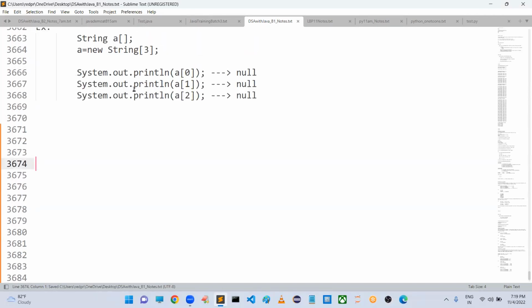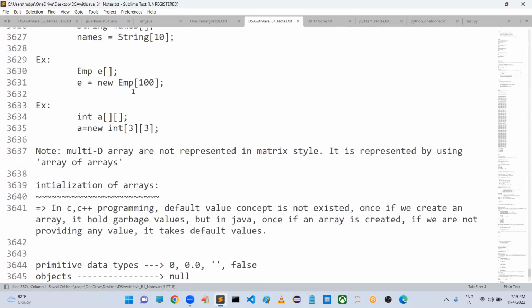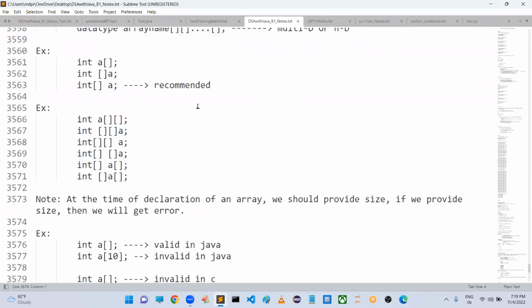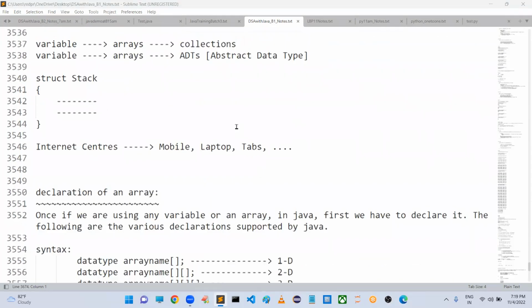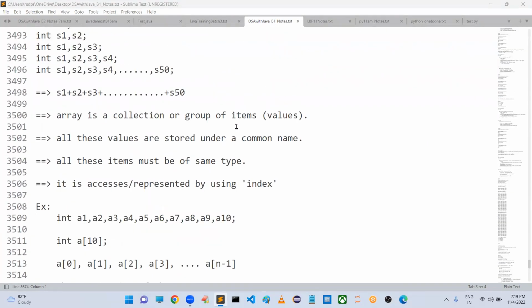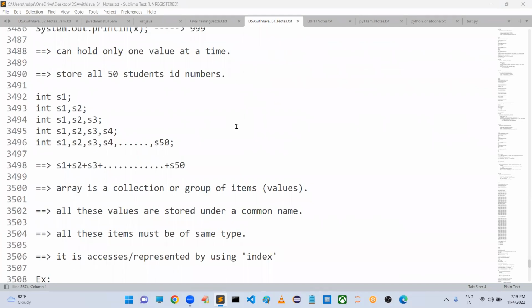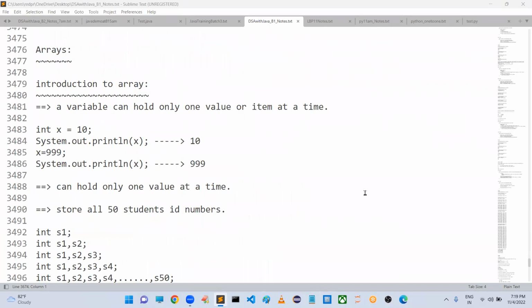Good evening. In the last videos, we started a new data structure, which is nothing but arrays, right? So what is the meaning of array? Why do we need to go for arrays?